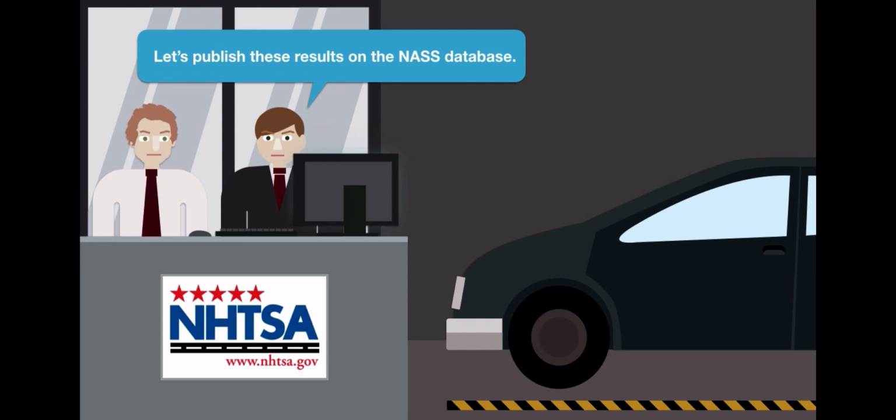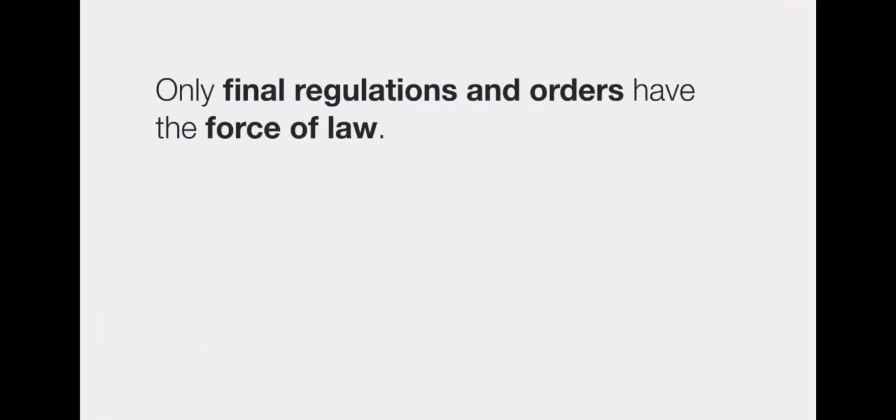While agencies produce all kinds of information and publish many different types of documents, only final regulations and orders have the force of law. Any other agency material is considered to be a secondary source. That's a lot of information to cover all at once, but you should be feeling much more comfortable with the types of administrative materials produced by various agencies.